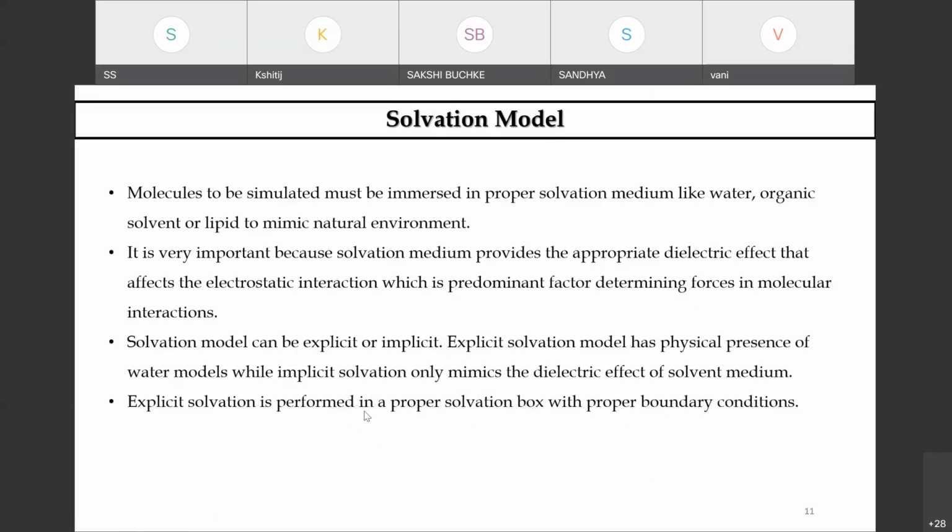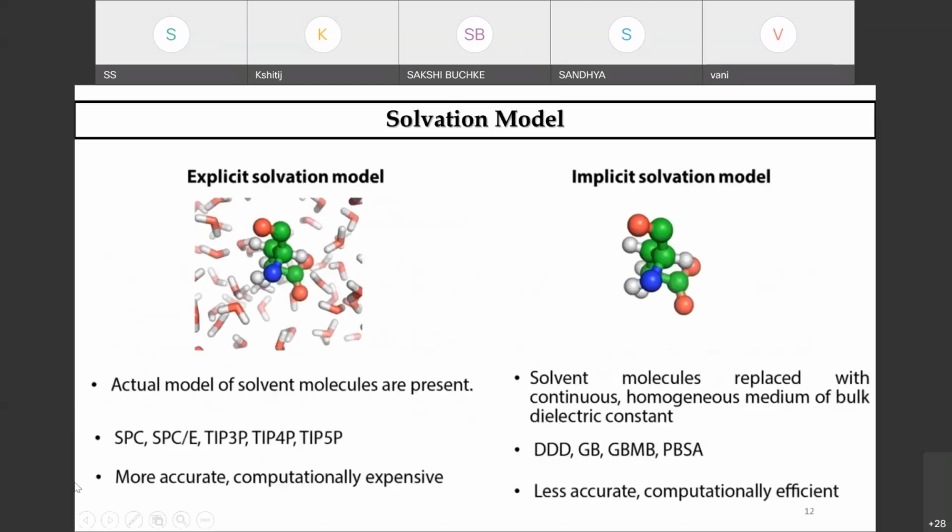So the central idea behind any MD simulation is studying the time dependent behavior of a microscopic system. And then we have the different solvation. As I told you, you have actual models of solvent molecules which are already present, in terms of simple point charge, SPC, SPCE, and TIP3P, the transferable intermolecular potential with 3P, 4P, and 5P.